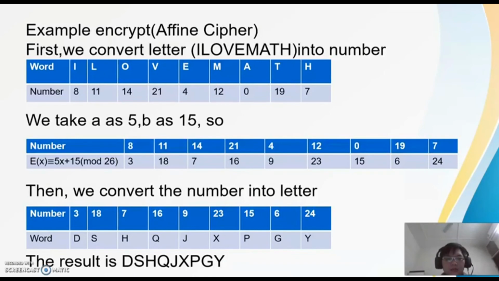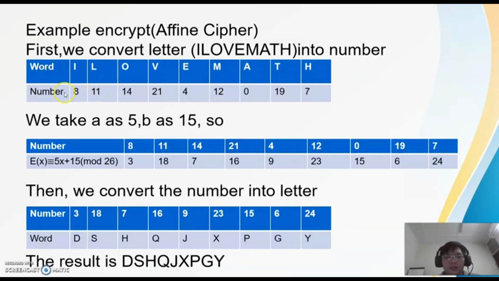Now let us look into an example of encryption for the affine cipher. First, we need to convert the letters that we want to encrypt. For this example, we use "I love math", which is nine letters. We want to encrypt it with the affine cipher, so we need to convert it into numbers first. A is 0, B is 1, and so on. So now we convert the word into numbers: I is 8, L is 11, and so on.